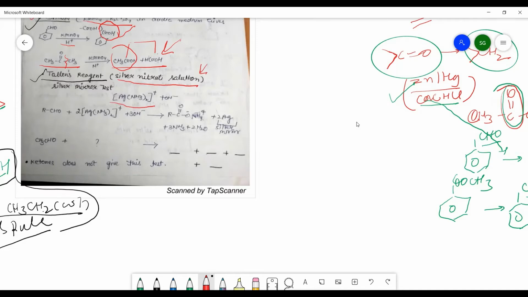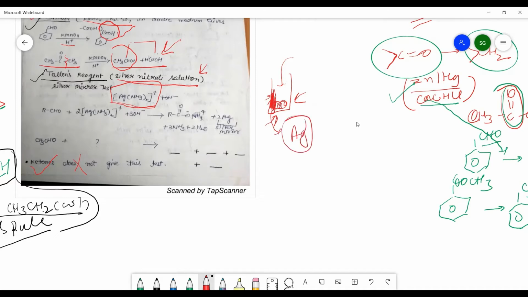We are using this silver nitrate solution to distinguish aldehydes from ketones because ketones don't give this test. We take a test tube and add the aldehyde to it and a few drops of the silver nitrate solution, and we heat this test tube in a water bath. We will find that there will be a mirror, a silver mirror. A shiny appearance will be on the side of the test tube. That will indicate the deposition of Ag in trace amounts.